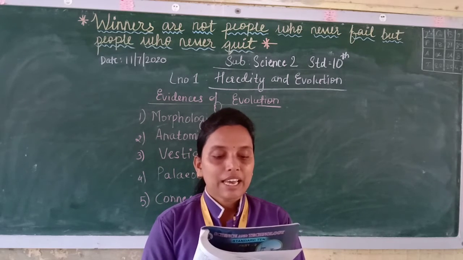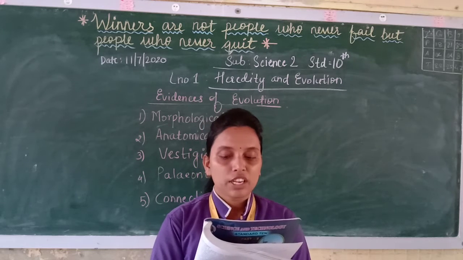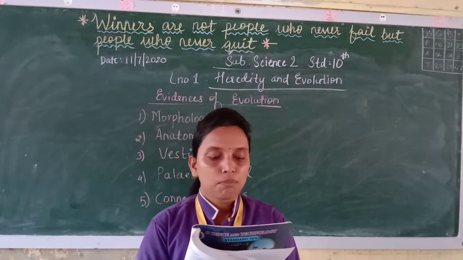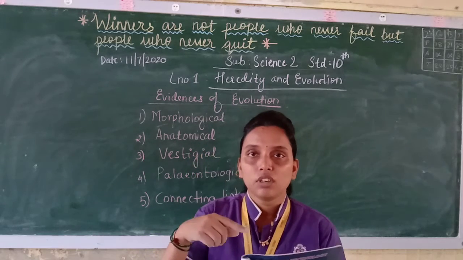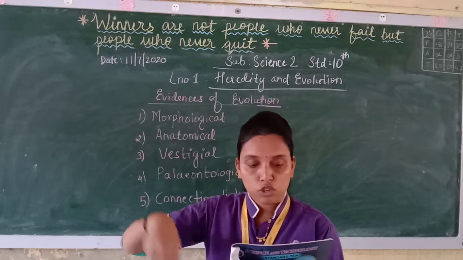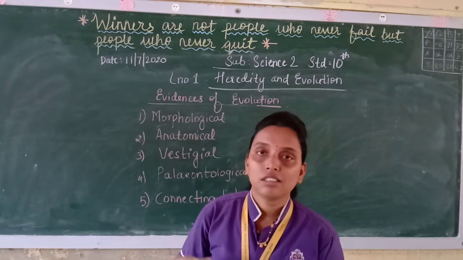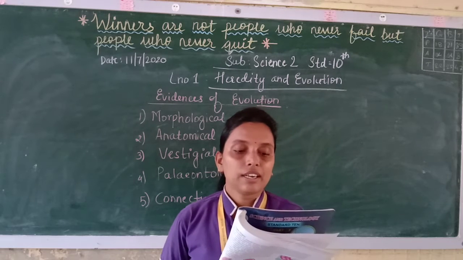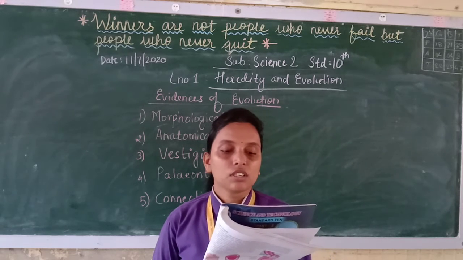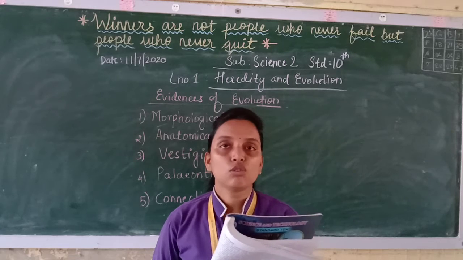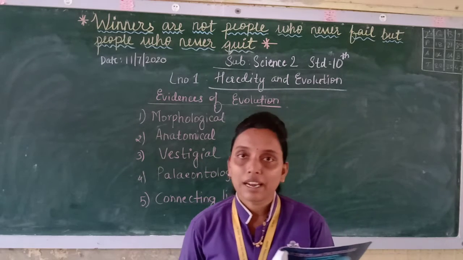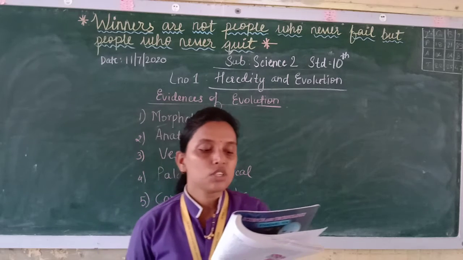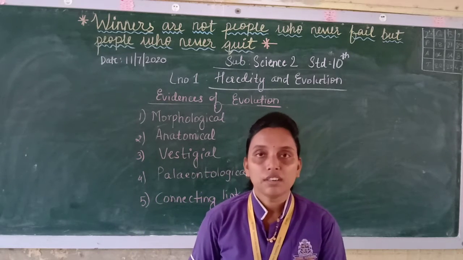Whereas similarity in characters like leaf shape, leaf venation, leaf petiole, etc. occurs in case of plants. So the shape of the leaf, the petiole of the leaf, the structure of the leaf, the venation inside, is it a parallel venation or reticulate venation? All these things indicate that there are some similarities in those groups, and hence it proves that their origin must be the same and they must have common ancestors.